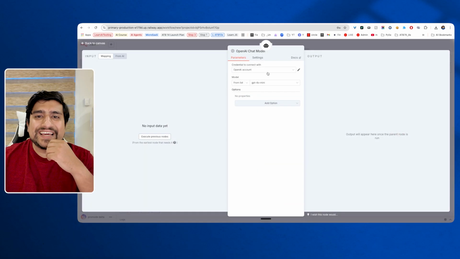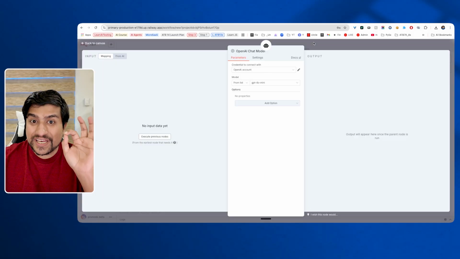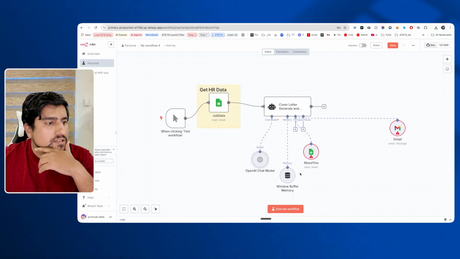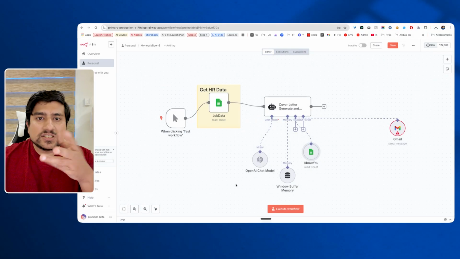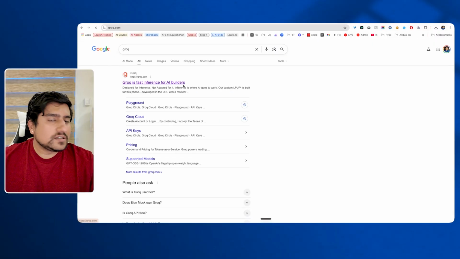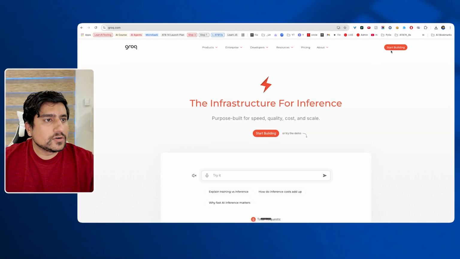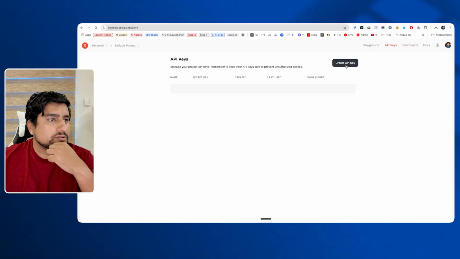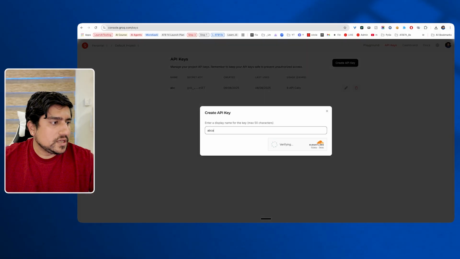This is OpenAI GPT. If you have the OpenAI key, you can add the credentials here, right? If you don't have one, consider the scenario that you don't, then I would recommend you use something called Groq. Groq has a free way. If you click on start building, here you can generate your free API keys, by the way. So create a free API key, submit it, copy it.